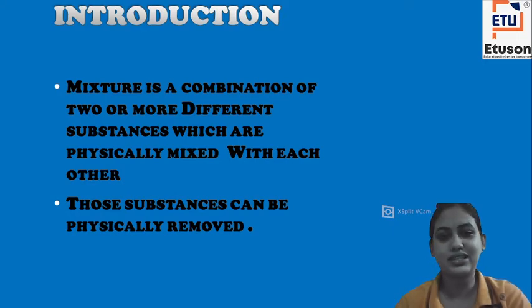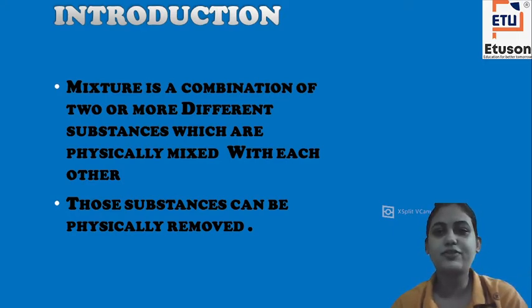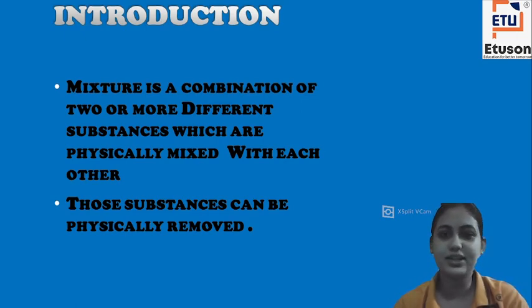Suppose we take the example of sugar. In sugar crystals, we will only observe the same sized, white colored crystals. So it is called a pure substance. But what is a mixture? A mixture is a combination of two or more different substances. Suppose we take the example of sand. In sand, we can see there are pebbles, some grass or some other kind of stones. So it also consists of different kinds of substances present all together. And if we desire to remove them, we can physically remove all the substances. So this is referred to as a mixture.